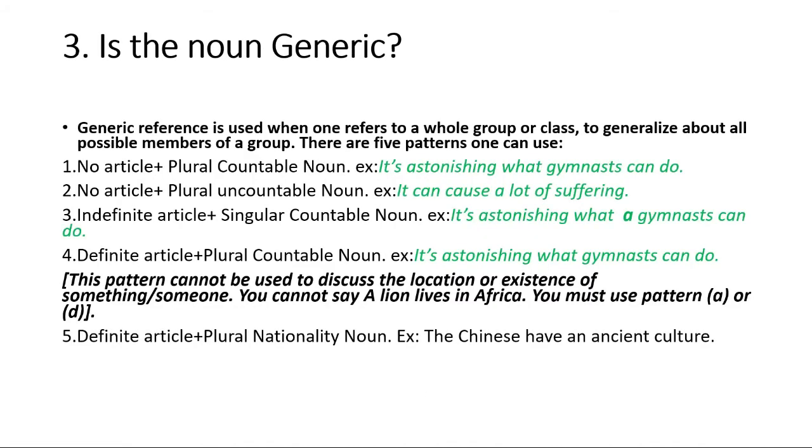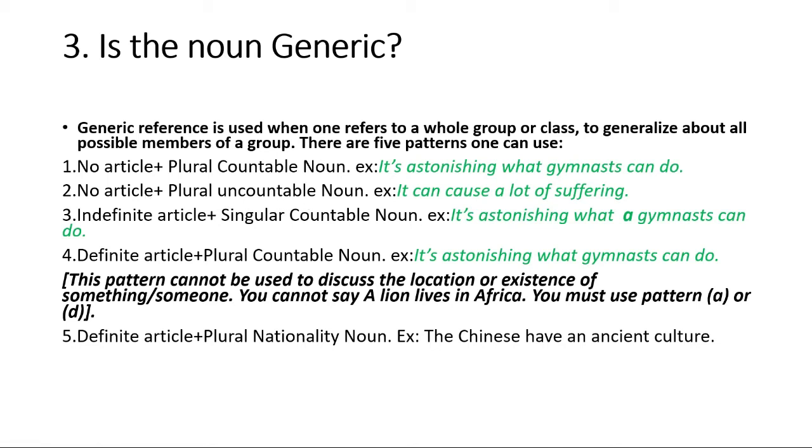The third question is, is the noun generic? Generic reference is used when one refers to a whole group or class, to generalize about all possible members of a group, and we can use 5 patterns in this case. Here is the structure of the 5 patterns. There is no article before plural countable nouns, and no article before uncountable nouns. So you do not need to use any kind of article before plural countable nouns or uncountable nouns when you are using them generically.